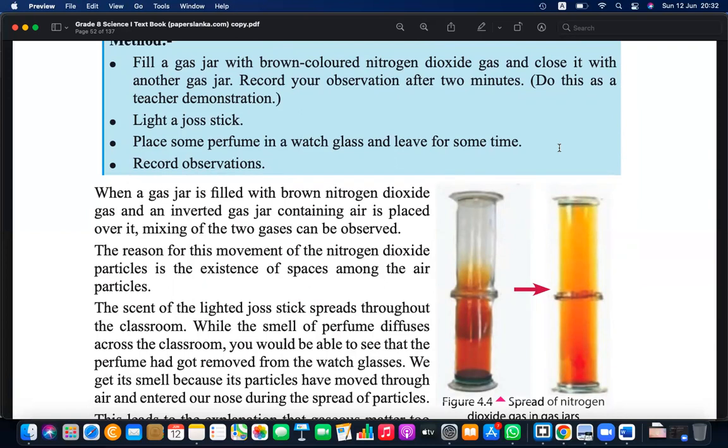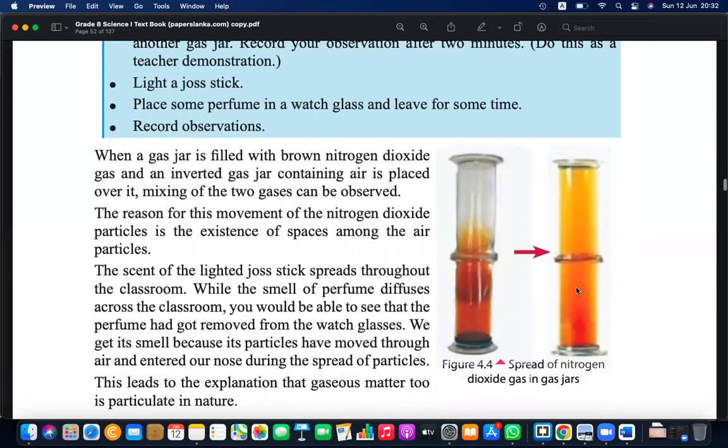So that is in your home environment, or you can use nitrogen dioxide, which has a brown color. It's a brown color air. So then you can see that it is also spreading. Right, that spread into the other gas jar, right? So that means air is also discontinuous.